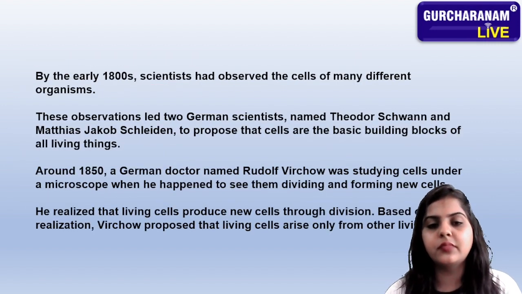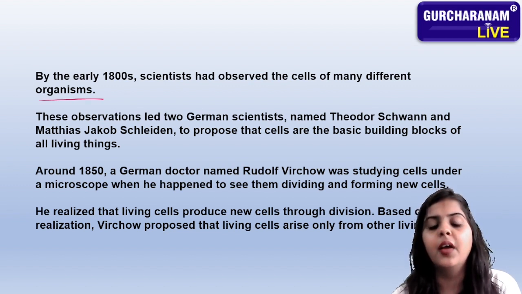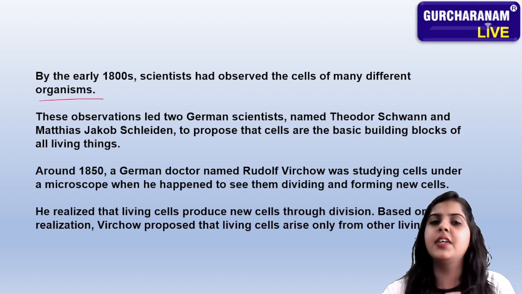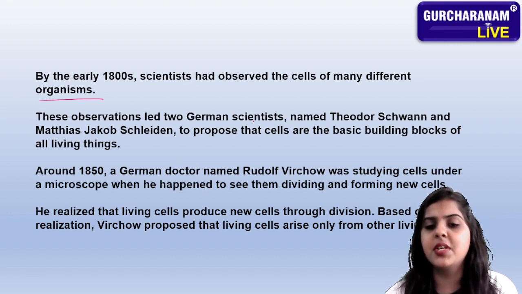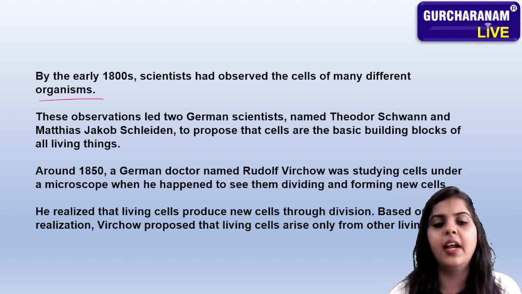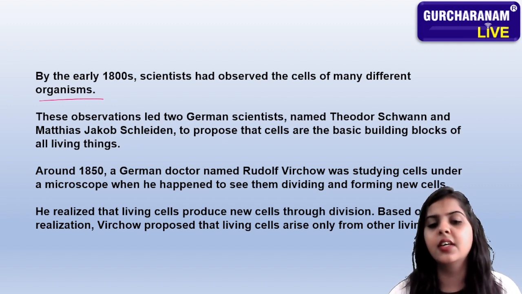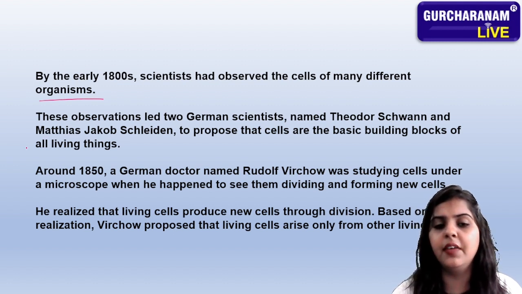By the early 18th century, scientists had observed the cells of many different organisms. If there are many kinds of organisms, then many kinds of cells are present in those organisms. This observation led two German scientists, Theodor Schwann and Matthias Jakob Schleiden, to propose that cells are the basic building blocks of all living things.